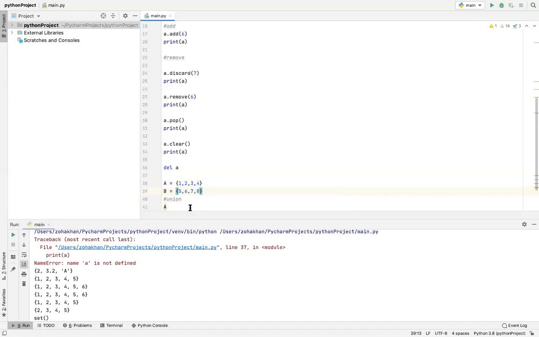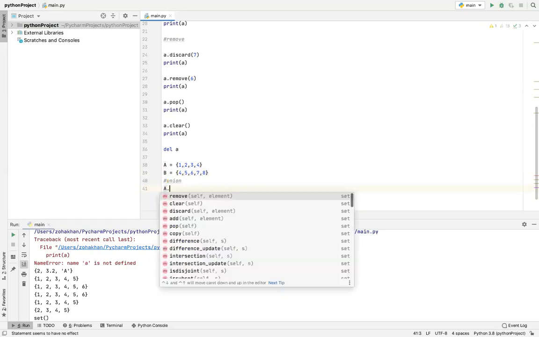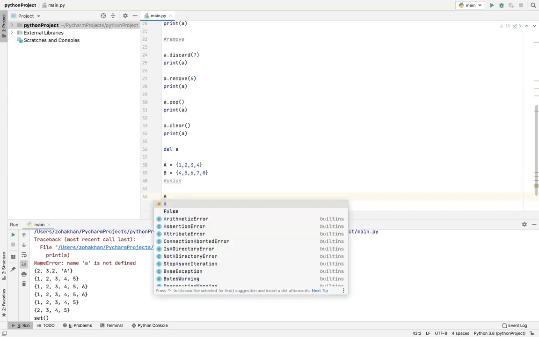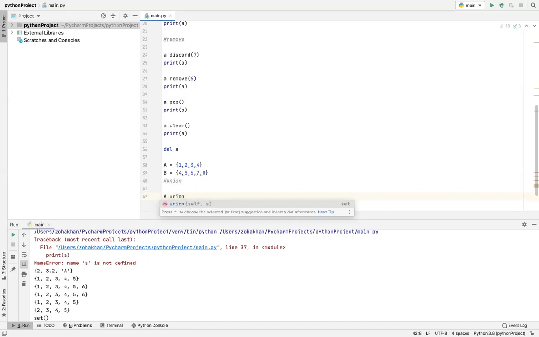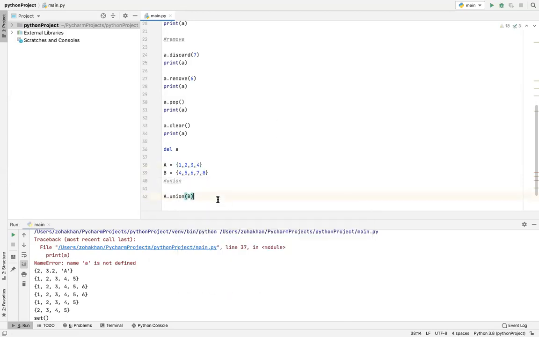Okay, and now we have to see the union of it. Or maybe I can also add 4 over here. So the first way of writing is A, the name of the first set, dot union, which is the keyword over here, then parentheses, and then the name of the second set.